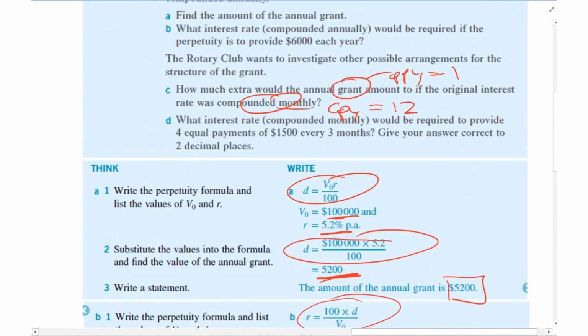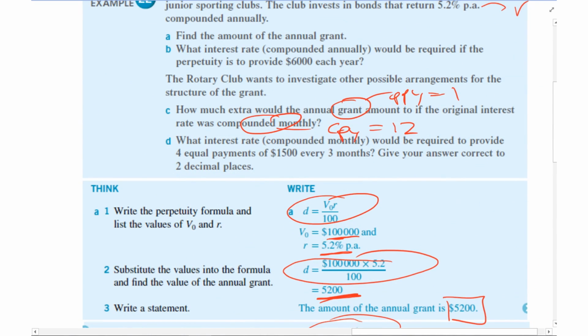So D, what interest rate compounded monthly? So remember, compounded, CPY equals 12. 4 equal payments, that's PPY equals 4. It's 4 equal payments. This is PMT.